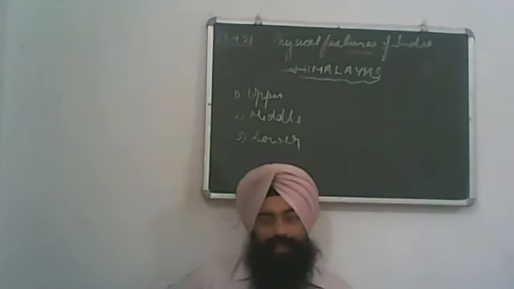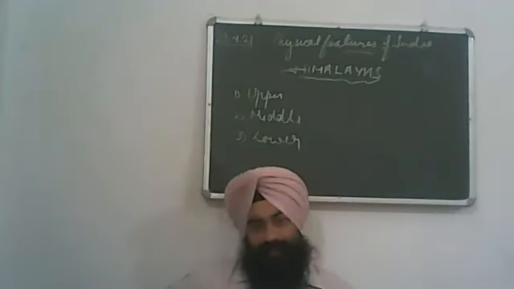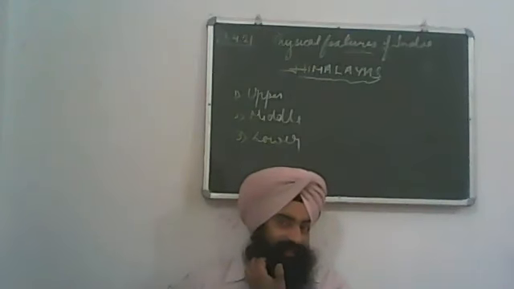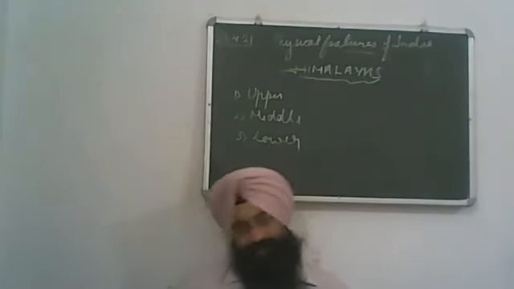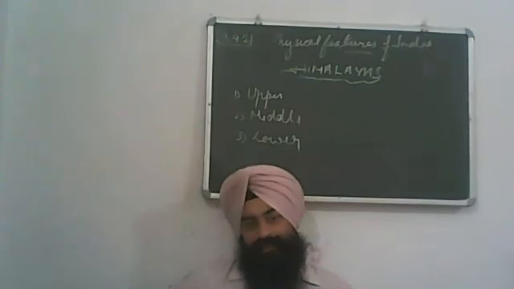Second, Charge, C-H-A-J-J. Charge lies in between C-H Chenab and J Jhelum. Chenab and Jhelum. Third one is Bari Doab.